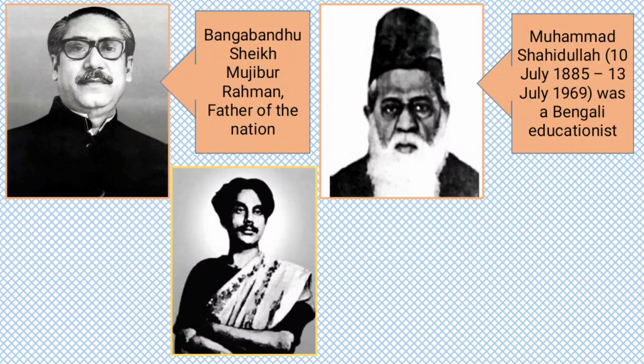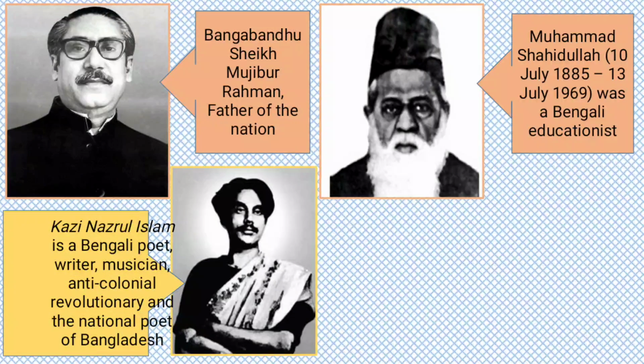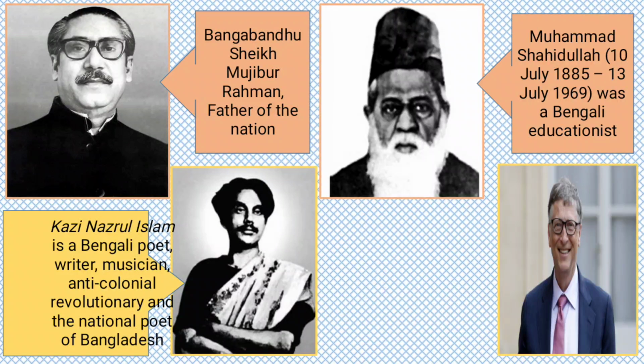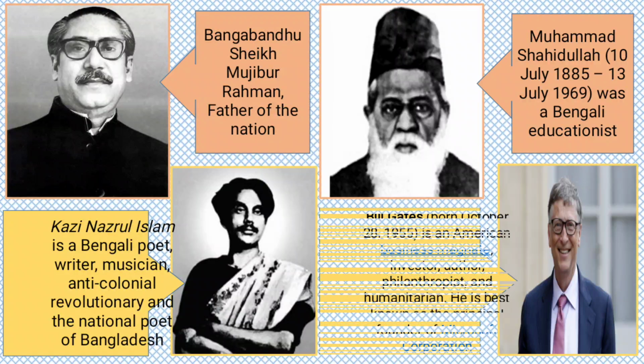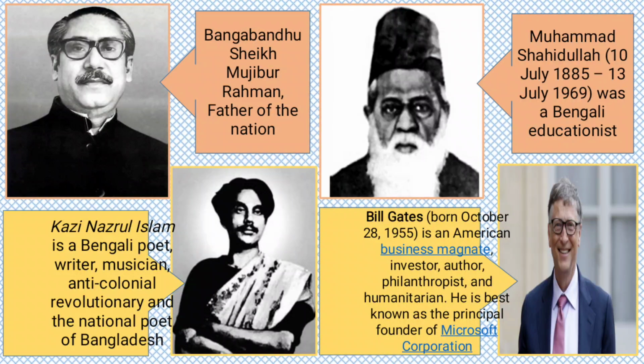This is the picture of our national poet Kazi Nazrul Islam. He was a versatile writer, musician, anti-colonial revolutionist, and the national poet of Bangladesh. This is the picture of Bill Gates.